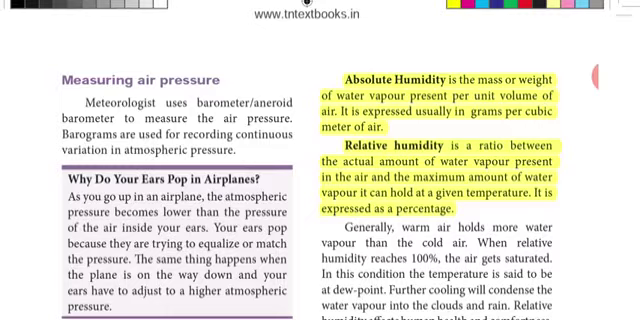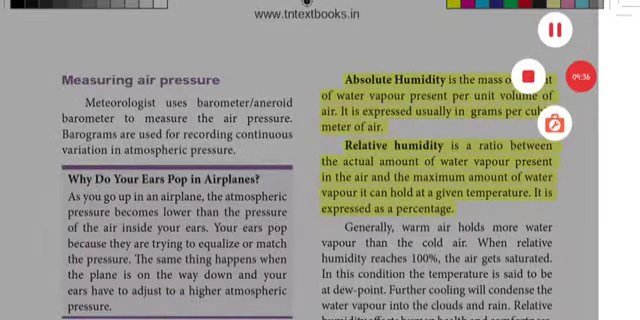And again, for relative humidity: it is a ratio between the actual amount of water vapor present in the air and the maximum amount of water vapor it can hold at a given temperature. That will be the first point. It is expressed as a percentage. That will be your second point.